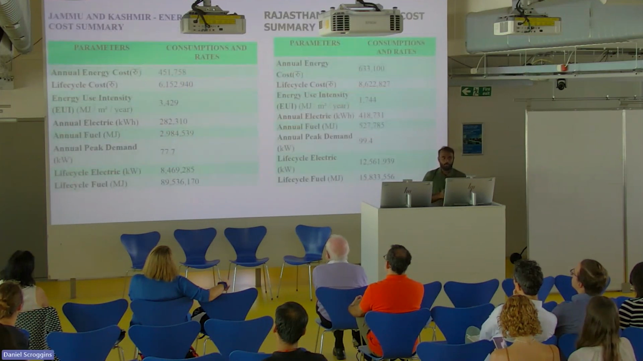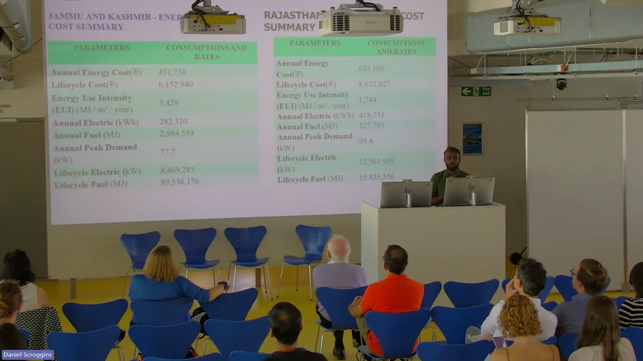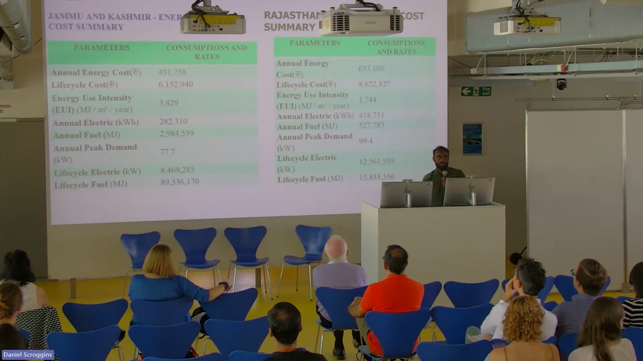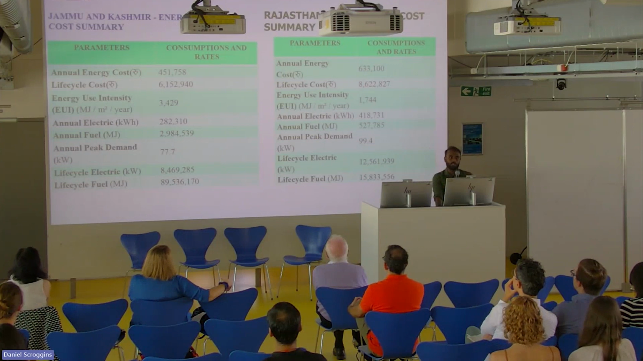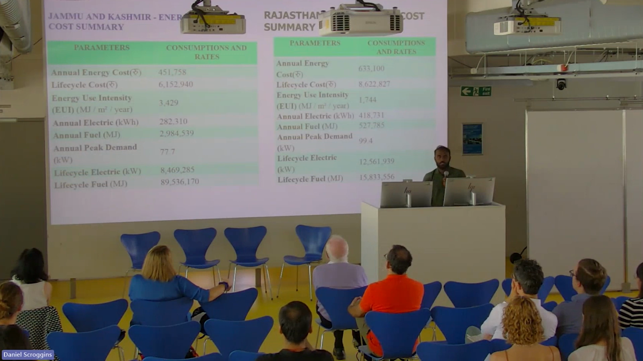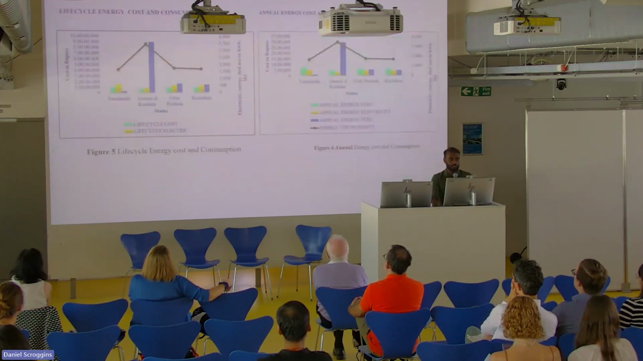So these are the traditional consumption and rates of the traditional materials which were used in the construction of the hypothetical school which I designed. The annual energy cost, life cycle cost, energy use intensity, annual electric, annual fuel, annual peak demand, life cycle electric and life cycle fuel were calculated from Green Building Studio for the coldest state in India and the hottest state in India. These coldest and hottest states were filtered out using ArcGIS, a GIS software, using the temperature data from NASA Power.